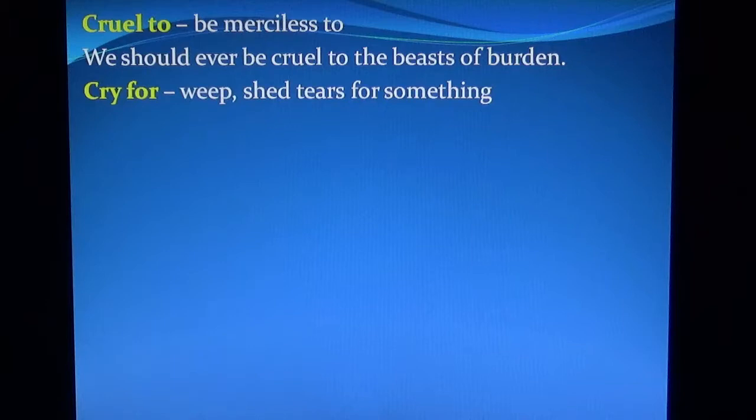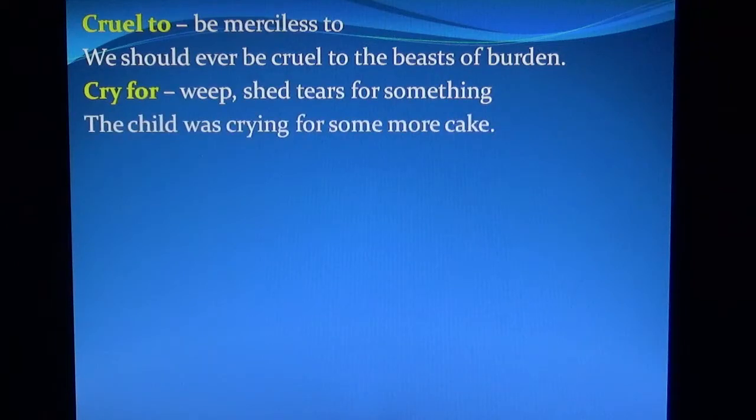Cry for means weep or shed tears for something. The child was crying for some more cake.